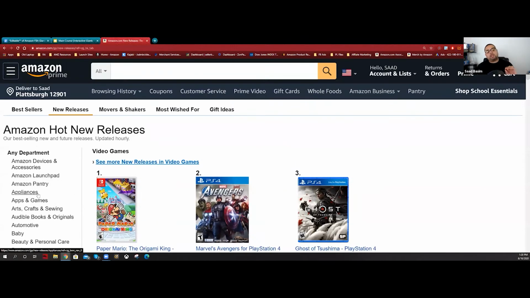So new releases are about new products coming to the market. They're doing so well, and usually it's going to be a low reviews item. At the same time, it's going to be doing very well. Maybe it's a new niche coming up. So for example, if I was the first one to come up with face masks, you would see them selling so hot. A new release, and already with 0 reviews, they're selling thousands of units. So you'll be able to find other ideas or other ways of doing it.